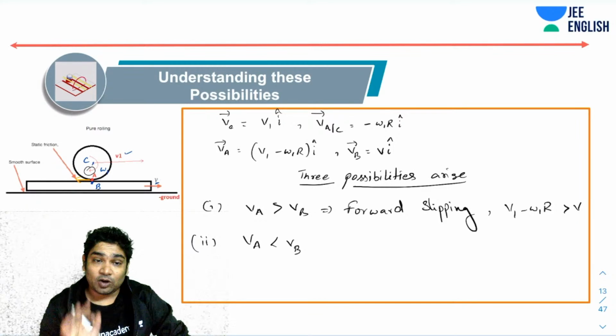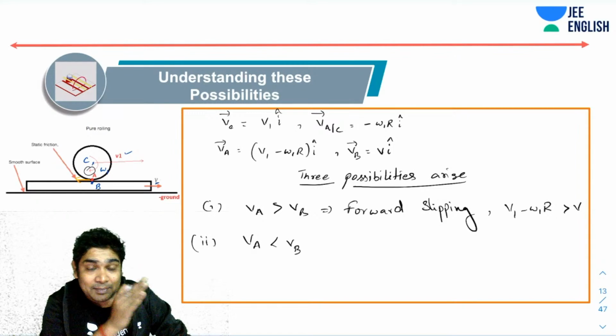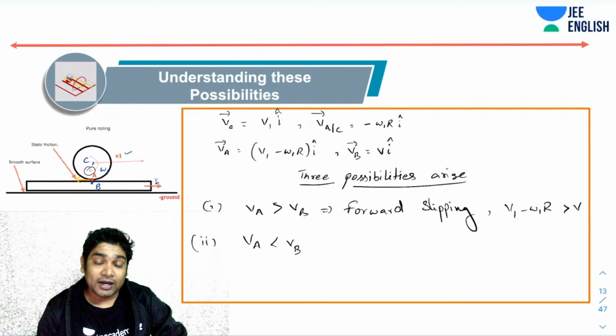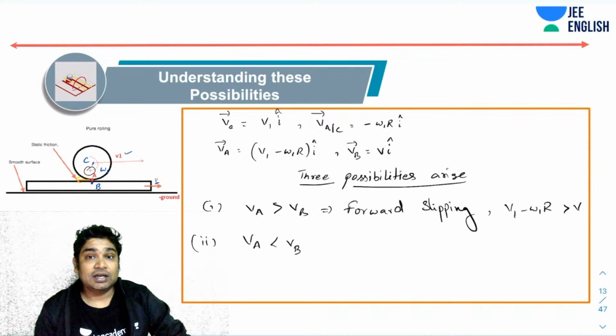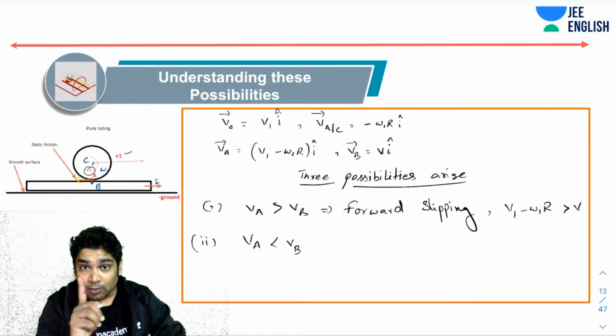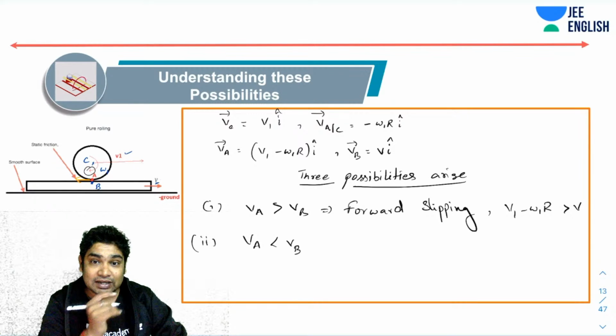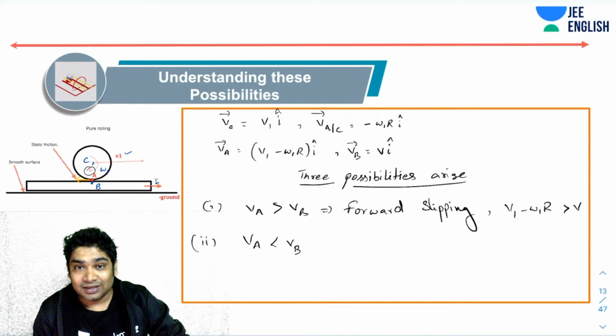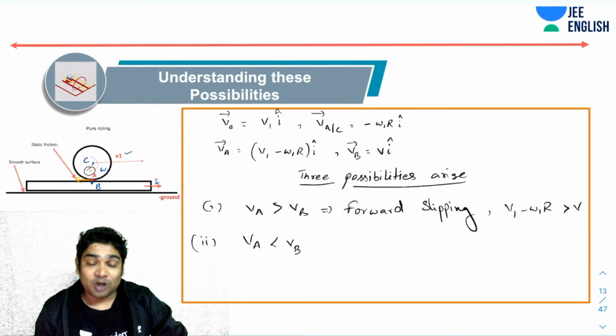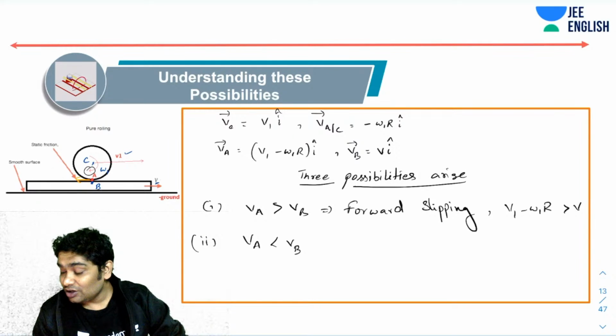So please note, when we talk about slipping, the direction of slipping is judged with the direction in which the point of the body will move. If the body's point moves forward with respect to the surface, that is called forward slipping. If it moves backward, that is called backward slipping. If the body's point does not move with respect to the surface, we call that pure rolling. So this is called backward slipping.